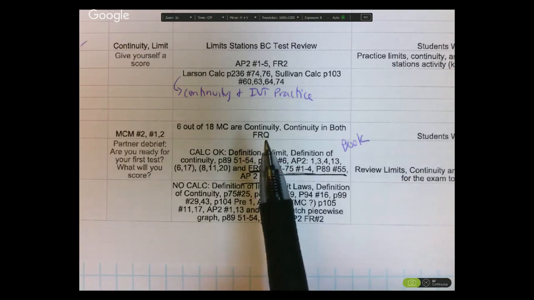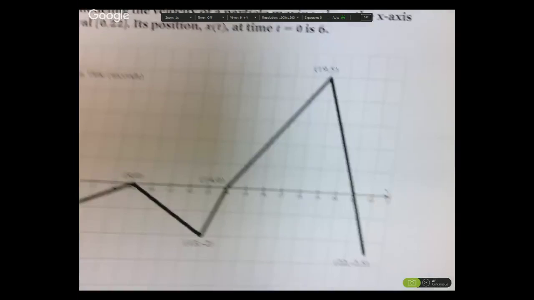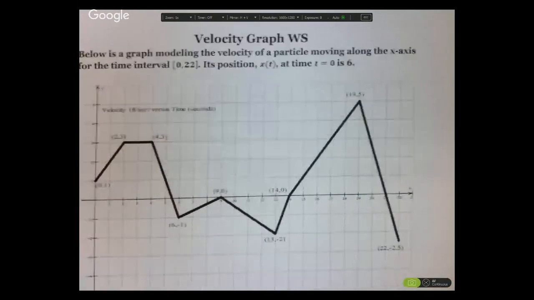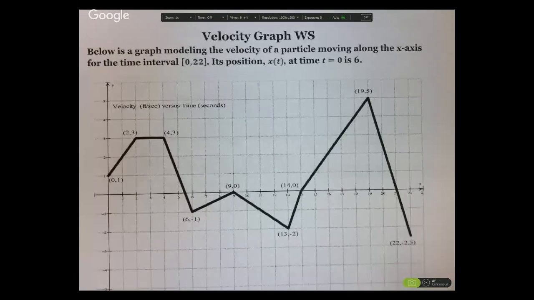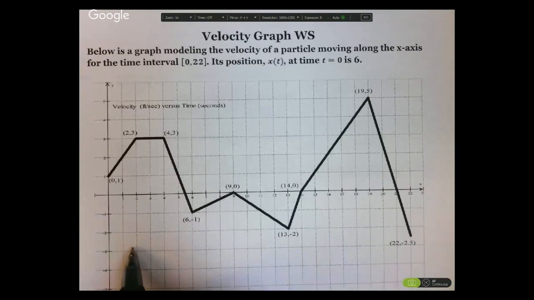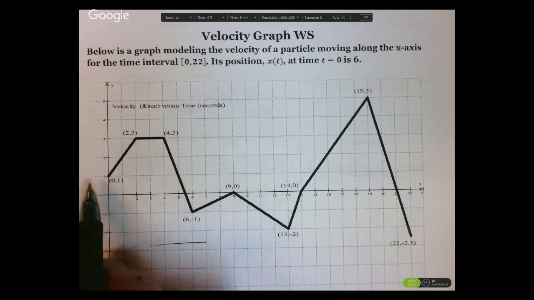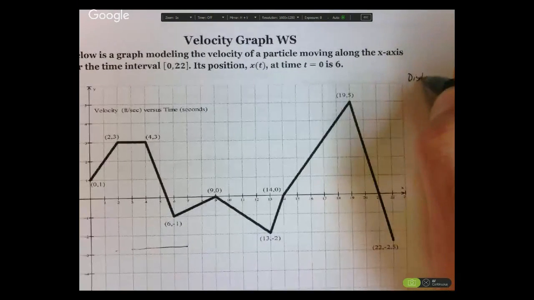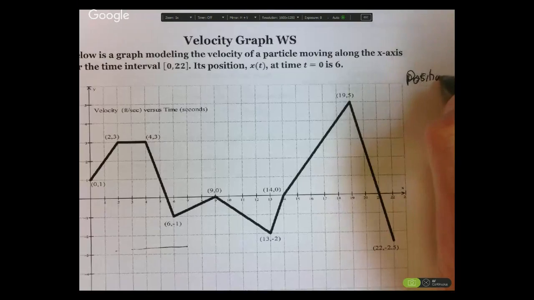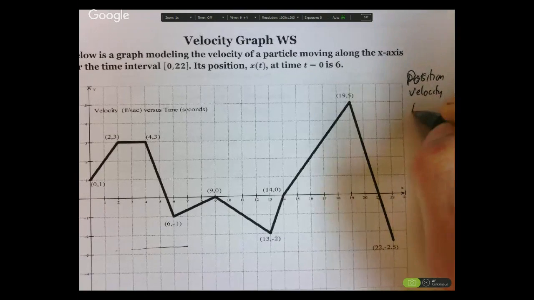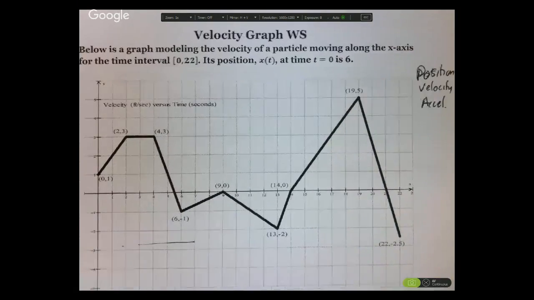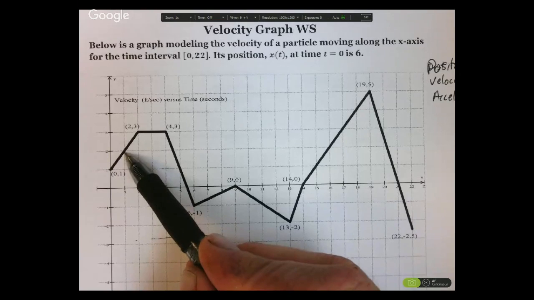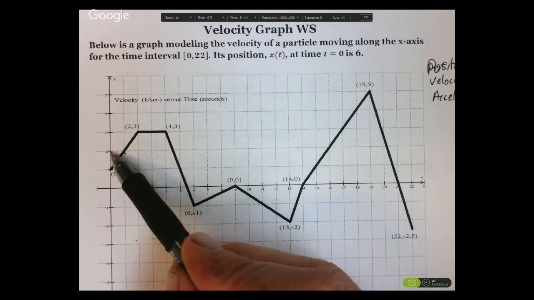Now, at the end of the test, you're going to get homework. You probably recognize this. You better recognize a velocity graph. This has integrals on it. Time, velocity. If you remember your distance or position, velocity, acceleration, relationships. What is the velocity at time 1? Well, it's 2 because that's what the graph is.